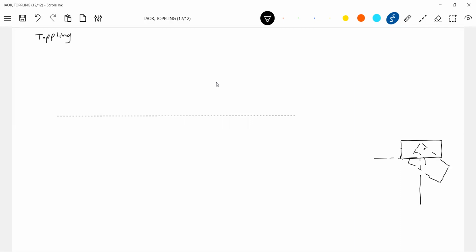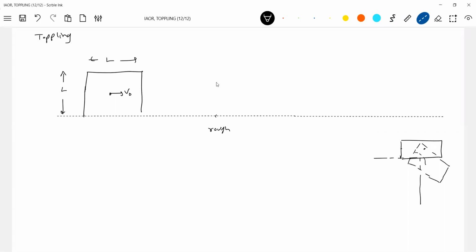So before that, let this be a rough surface and this is a block of mass m. I am projecting it with a velocity v naught on the rough surface. Let it be a cubical block. Now tell me, after some time what will happen to it? It will come to rest. Finally it will come to rest.